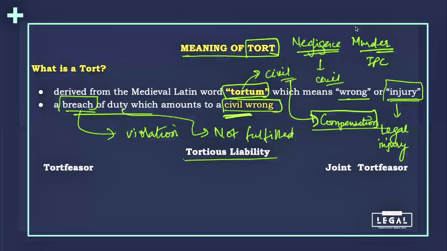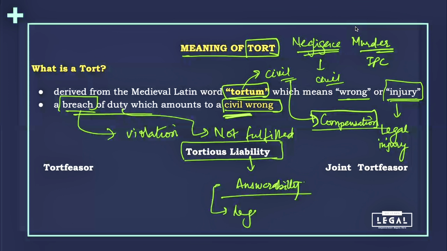Now here is another term which is called tortious liability. Generally, understanding liability is a kind of answerability or responsibility. So if I say that I did something wrong to anyone, now for sure the law will make me answerable to that person, as we were taking the example of the hole that I dug on the road. If somebody falls into it, I will be liable for it. I will be responsible for it. And this basically is what we understand with the term liability. Now, if we say tortious liability, it means the liability that has arisen on me because I committed that XYZ tort.